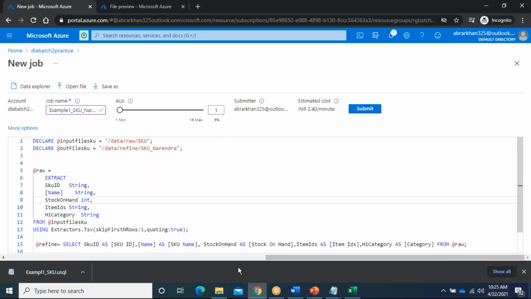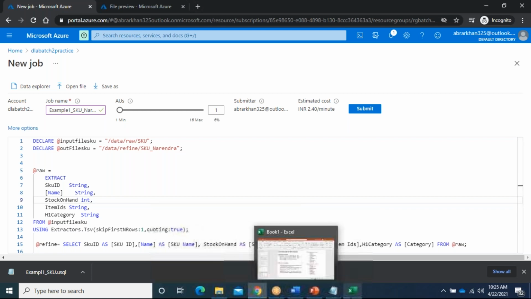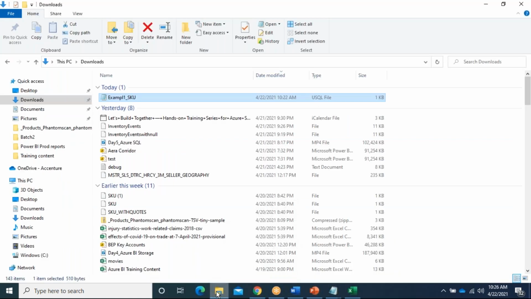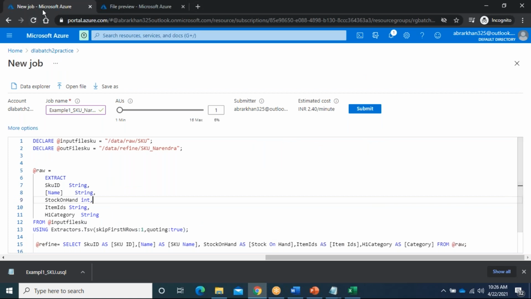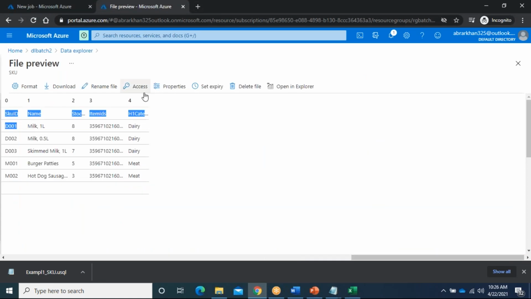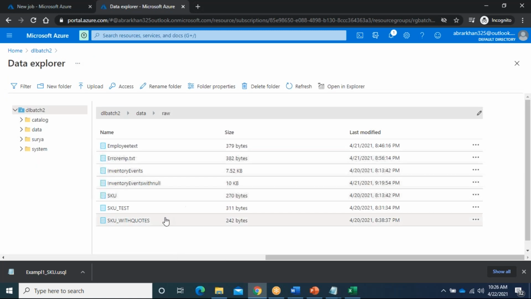Fine, good. So for example, I will show you one file in the portal. Very interesting, this one. Here you can see I declared int, nowhere am I providing a value. If the string has a null value, don't bother, it will handle. But if it is integer, decimal, or date time and it is null, it will give an error.